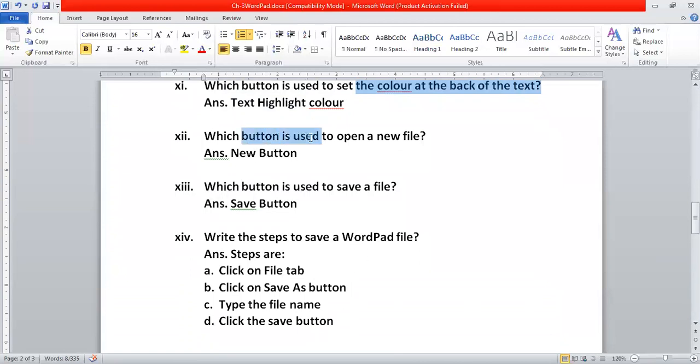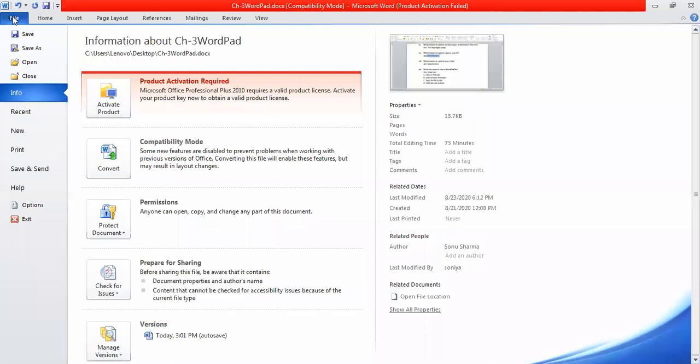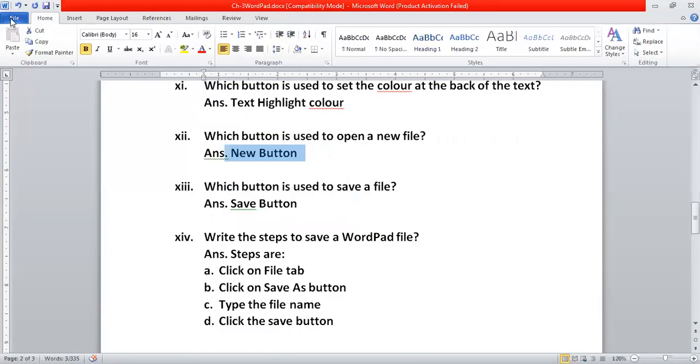Now it's time for the next question. Which button is used to open a new file? Through which button can I open a new file? That is with the help of the New button. Let me show you in this file only. I will click on this File tab, and then over here there is a New option. When I click on this New option, what happened? My new file will open. So if I want to open a new file, I will click on the New button. Is it okay to everyone? I hope it is okay to everyone.